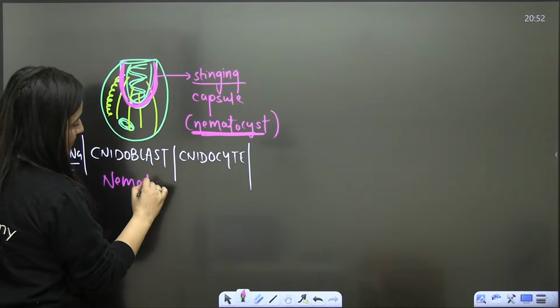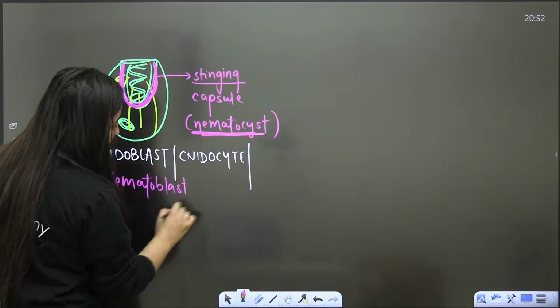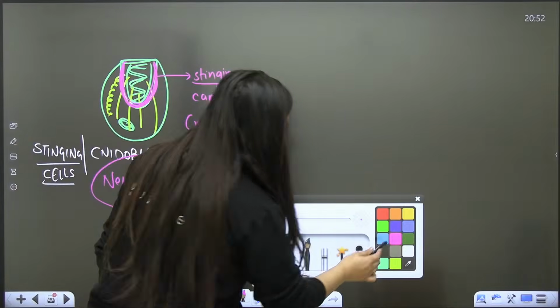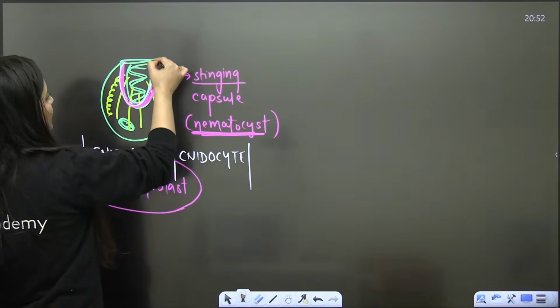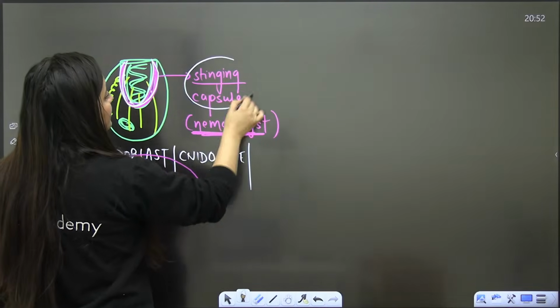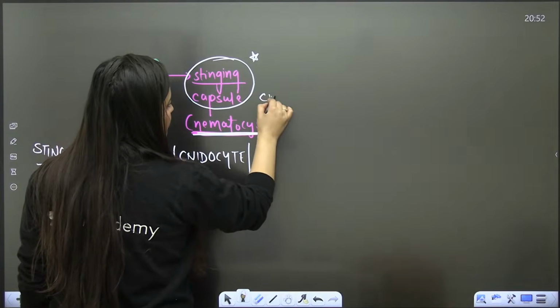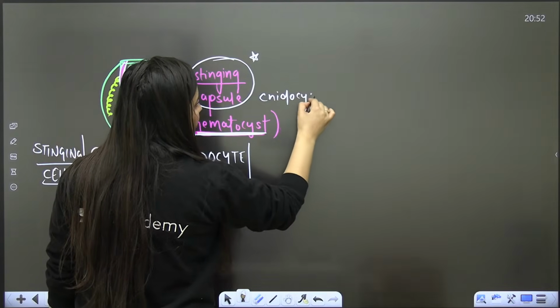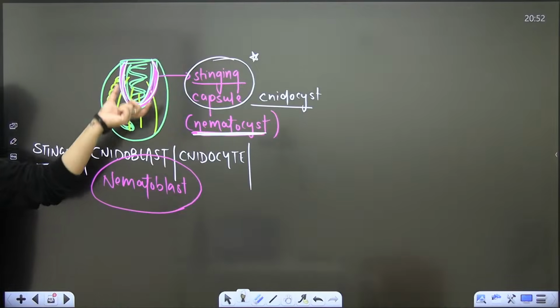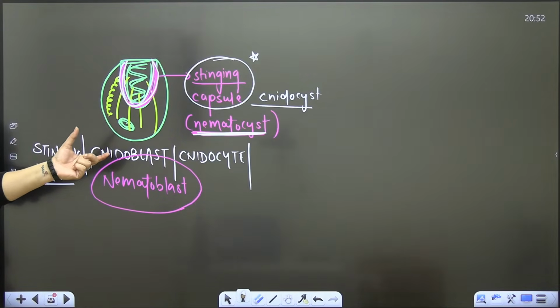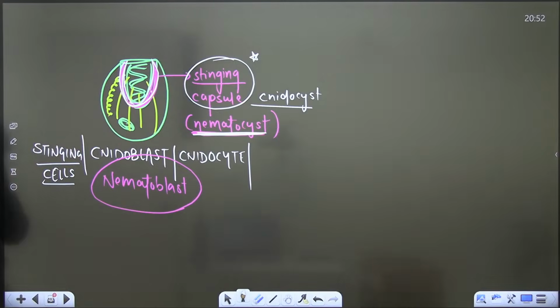When you use the word nematoblast, you are talking about this complete cell. But this particular structure in between is the stinging capsule, the nematocyst or cnidocyst. Can you see this capsule-like structure?